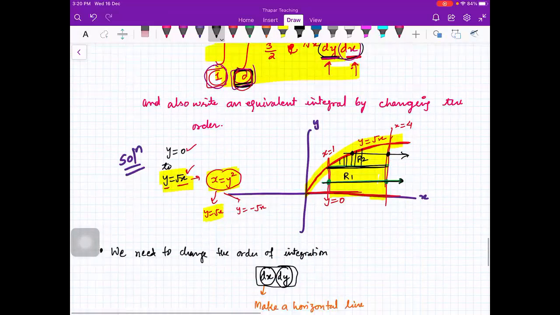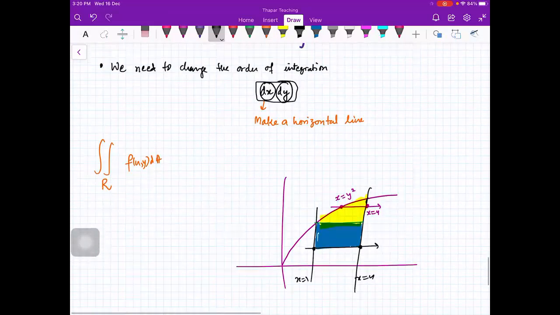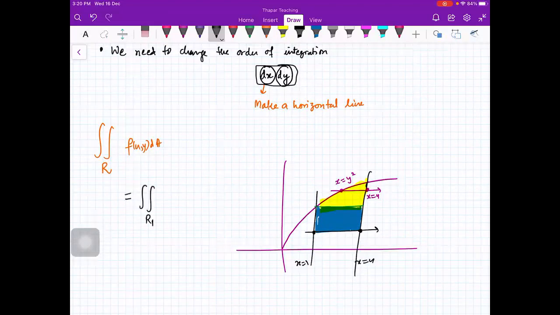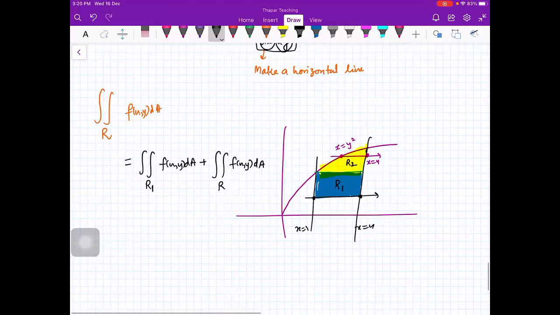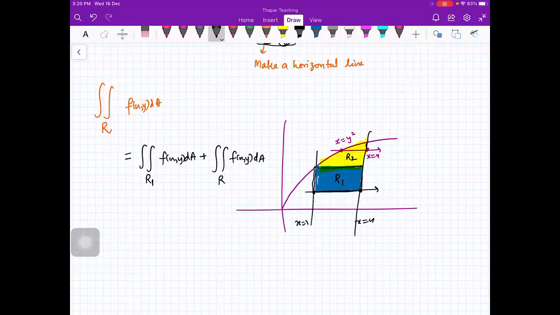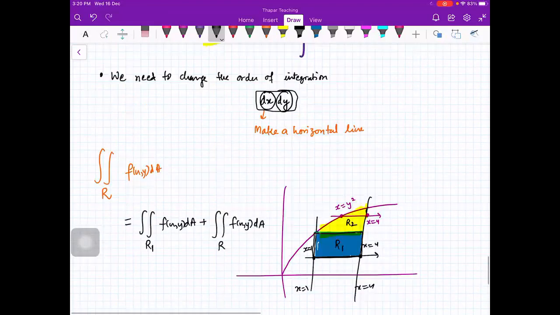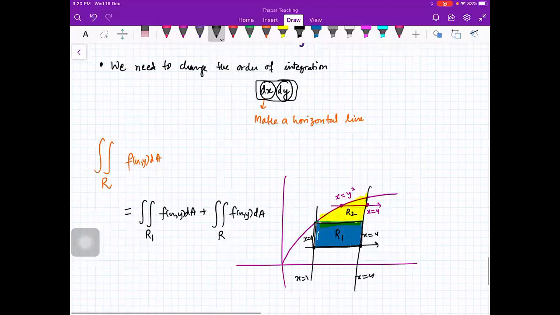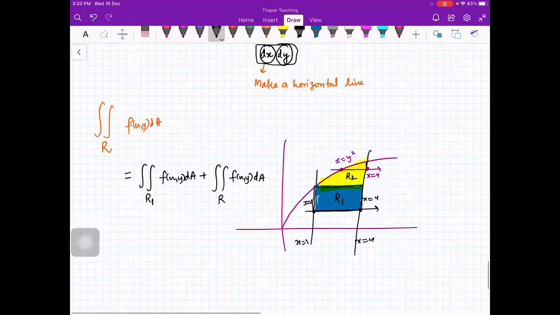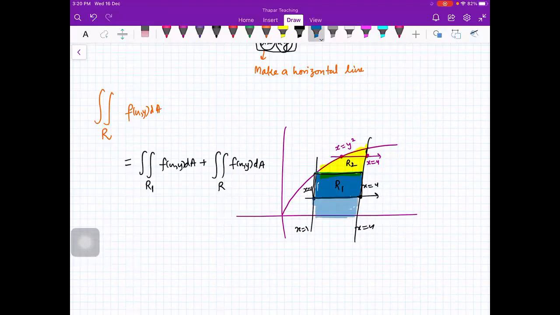Okay, so you see here, what you will do, you will break your integral over R1. I'm calling it R1, and this is your R2. So it is the integral over R1 of f(x,y) dA plus the integral over R2 of f(x,y) dA. Right? Now, what is my R1? R1 is a rectangular region. We have to start from the bottom, right? So this whole is your R1.